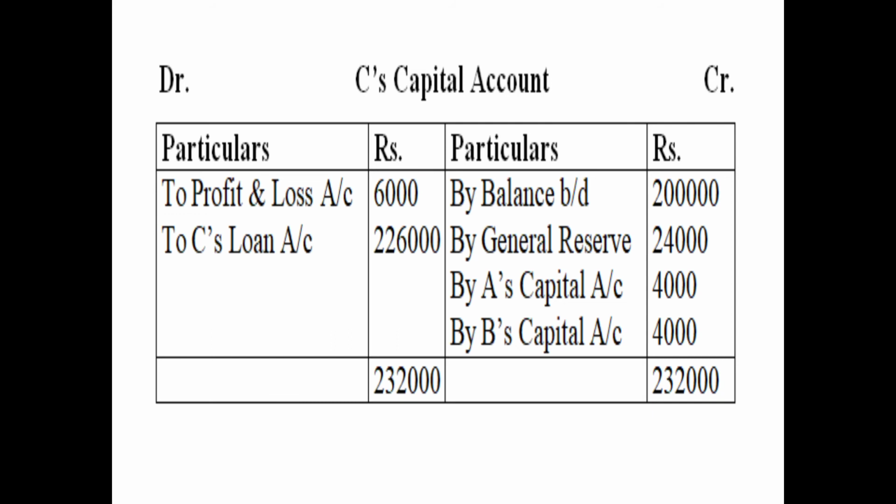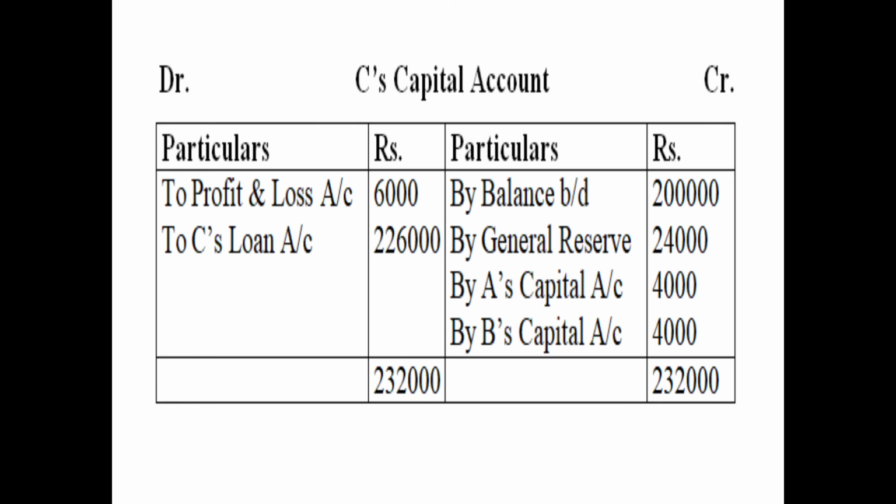So let us discuss the capital account of C. As we have already discussed in the fundamentals chapter, whichever items increase the capital balance of the partners, those items are shown on the credit side, and those items which decrease the capital balances are shown on the debit side of the capital account. So on the credit side of C's capital account, we have shown his opening balance, that is by balance brought down 2 lakh as given in the question.